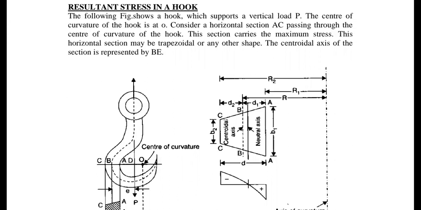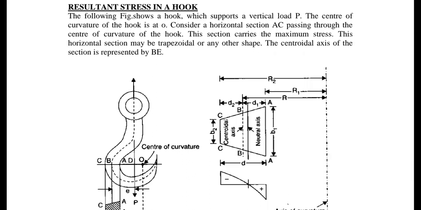Everybody is saying that it is a trapezoidal section, but the position is very, very important. According to that position, your neutral axis and its position will vary, and it is not equivalent to your previous problems. That is the reason why I already told you in the previous class that you don't worry about the position of the neutral axis. It will vary according to the type of section. Please remember that point.